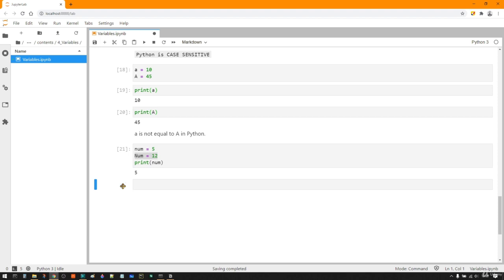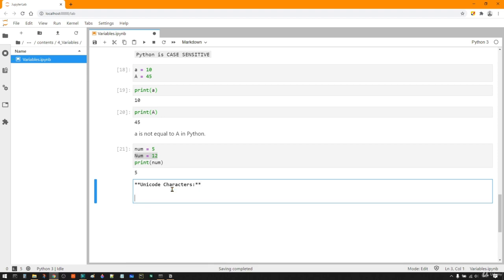Okay, and the final warning is about Unicode characters. Try not to use Unicode. I will tell you what a Unicode character is, and we will have a separate section on that. Try not to use Unicode characters in variable names.